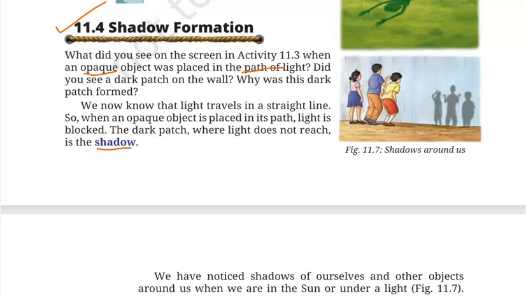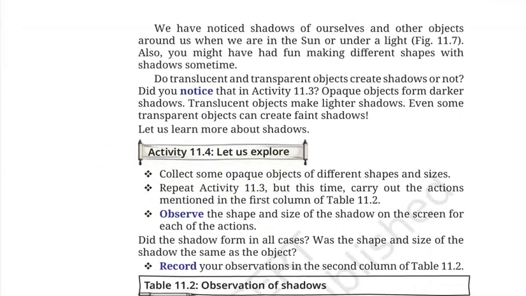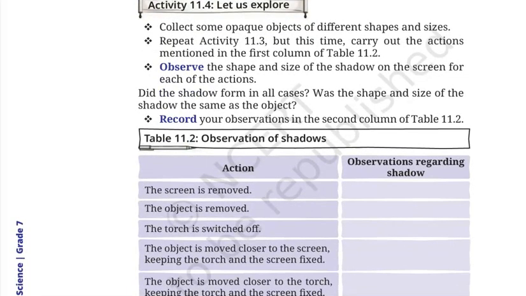We have noticed our shadows, and shadows of other objects, when we are in the sun or under a street light. Here again we have an activity where we will collect some opaque objects of different shapes and sizes, and we will see their shadow formation. Okay, so let us see.